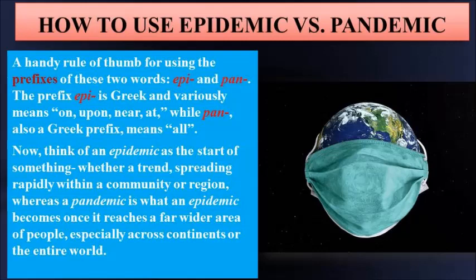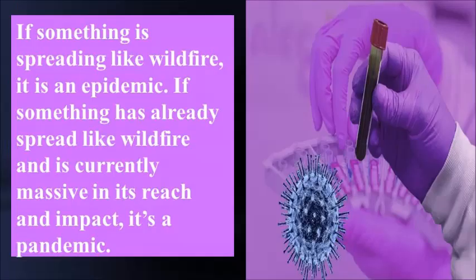This is how you remember that if something is spreading like wildfire, it is an epidemic. If something has already spread like wildfire and is currently massive in its reach and impact, it is a pandemic. So this is a very clear definition. Something which is going on right now, like a wildfire, is an epidemic.